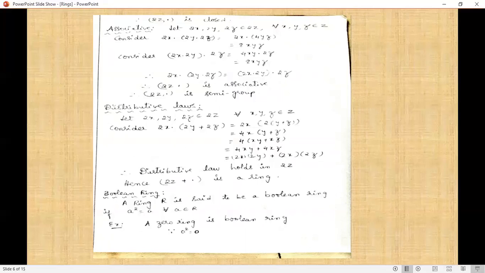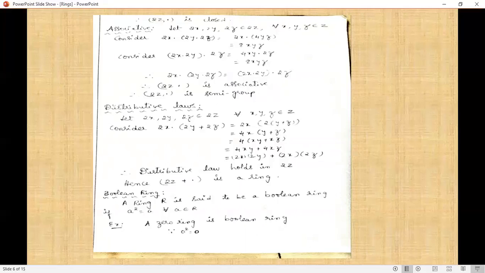Next multiplying with 2, 4x into (y plus z) equals 4 into (xy plus xz) equals 4xy plus 4xz. Now multiplying 2x into 2y plus 2x into 2z gives the same. Therefore distributive laws hold in 2Z. Therefore hence 2Z, plus, dot is a ring.